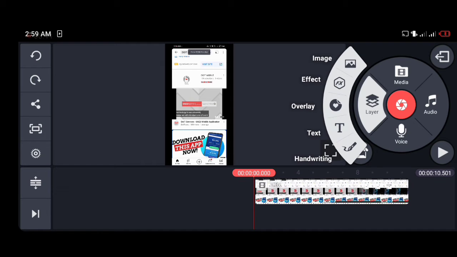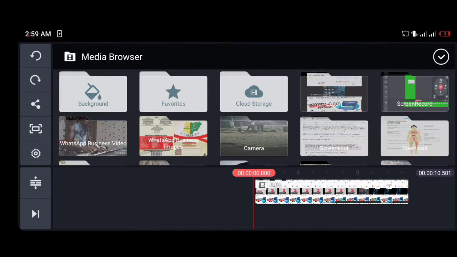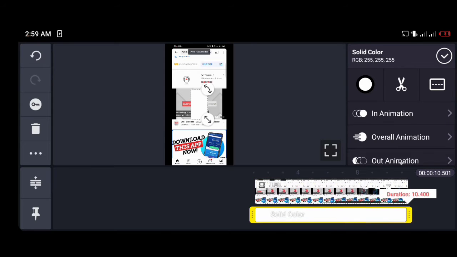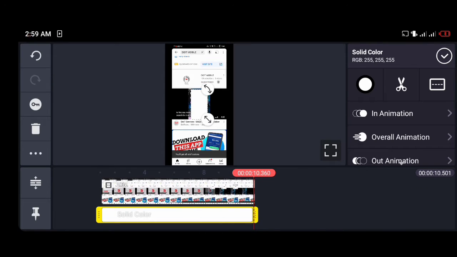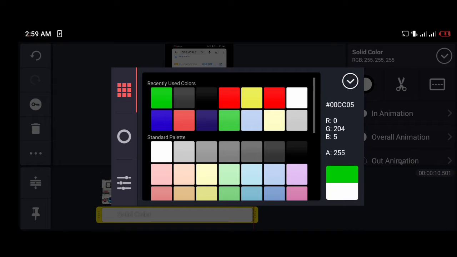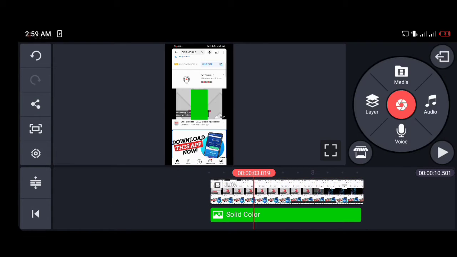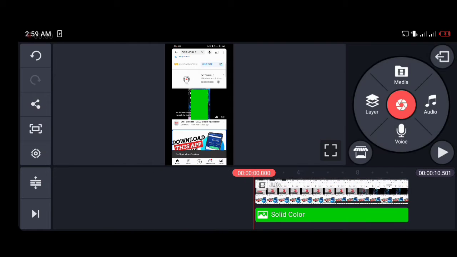Secondly, import the just saved screen record to the KineMaster editing timeline. Then use a green background to cover the unwanted areas on your screen recorded video for easy chroma key effect. When you are done and satisfied, export the video to go over to the third step.